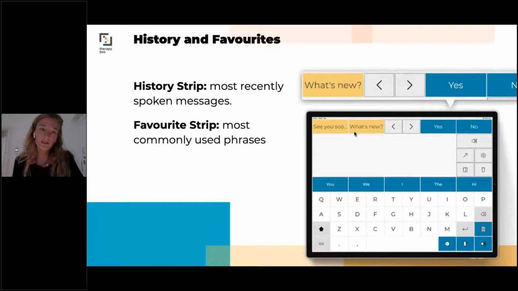Then on the top right corner, we have the favorite strip, which displays all the content of your favorite category. Predictable offers a phrase bank as well, so categories with pre-built phrases in them that are fully editable. The top right corner will just display the phrases that you banked in your favorite category.